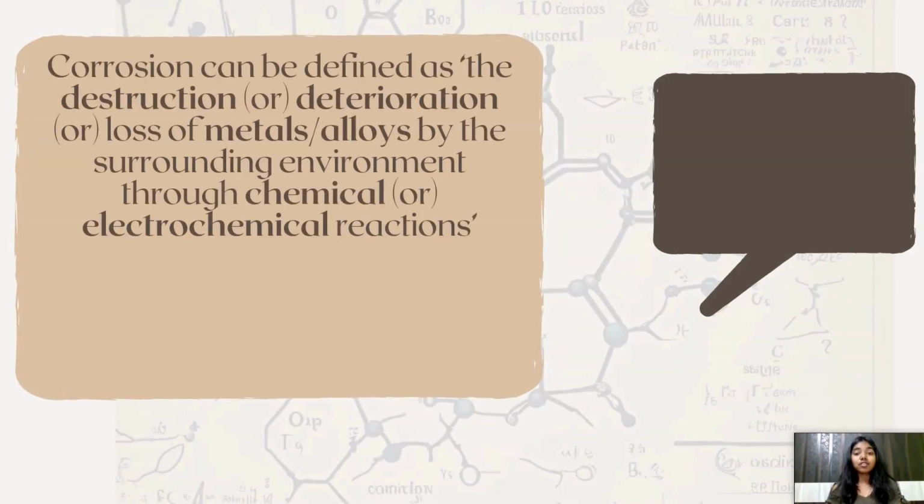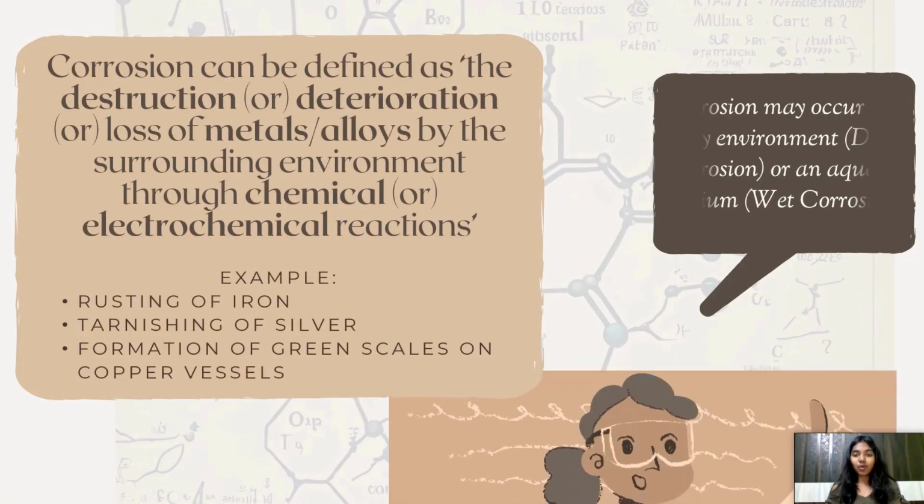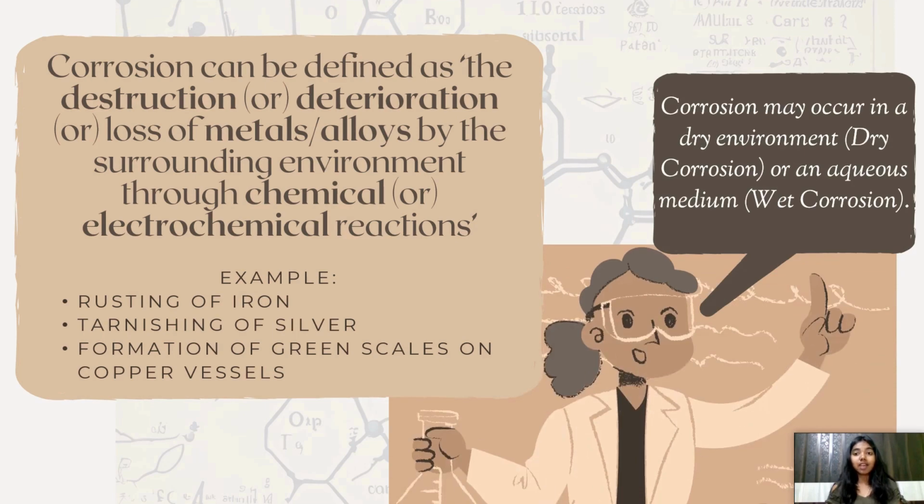It is a process in which a metal or an alloy is deteriorated by chemical reactions with the surrounding environment. Corrosion that occurs in a dry environment is called dry corrosion, while corrosion in an aqueous environment is known as wet corrosion.